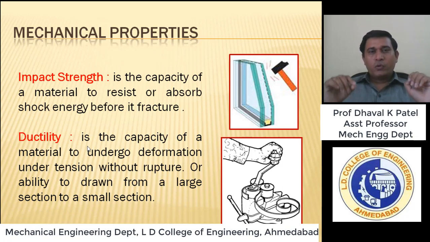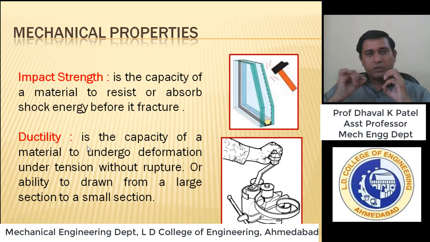Or it is the ability to draw wire or small sections from a large section. Means there is a bigger lump of metal, and from that lump we can draw wire. How much we can decrease the cross section from that bigger cross section, that ability of the material is known as ductility.